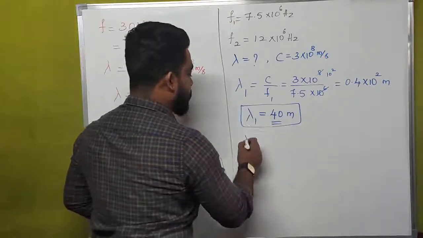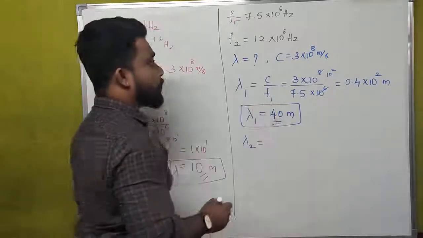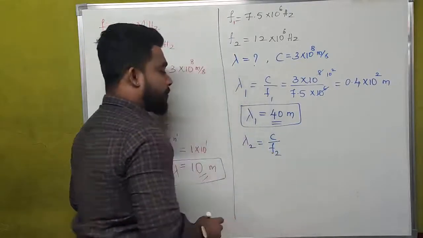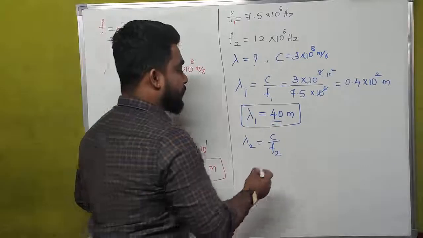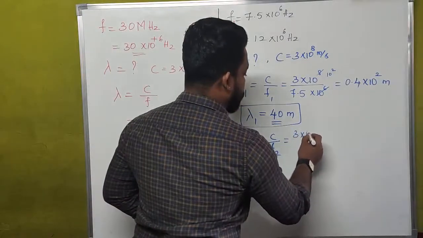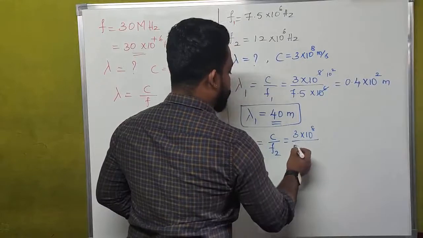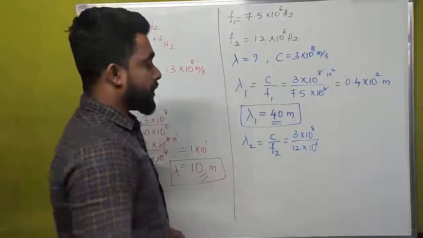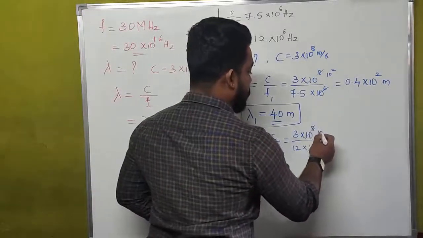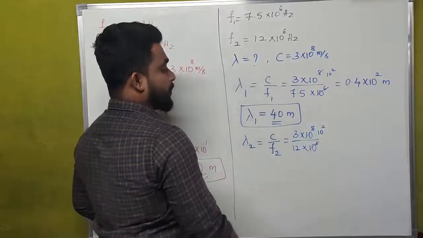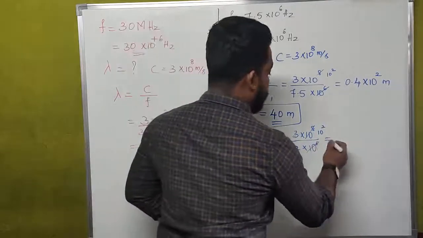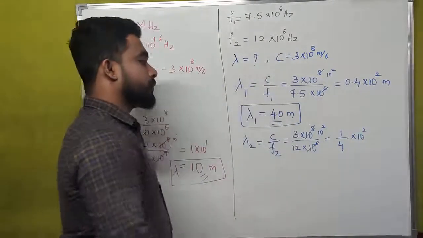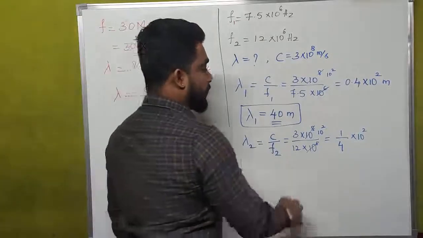Similarly, we have to calculate the other wavelength corresponding to the 12 megahertz frequency. That is c divided by f2. Lambda 2 is equal to c divided by f2. Here also we substitute the values of velocity of the wave and frequency, that is 12 into 10 to the power of 6. Once again, if we cancel the powers, the only remaining thing is 10 to the power of 2. 3 divided by 12 is 1 divided by 4, into 10 to the power of 2.